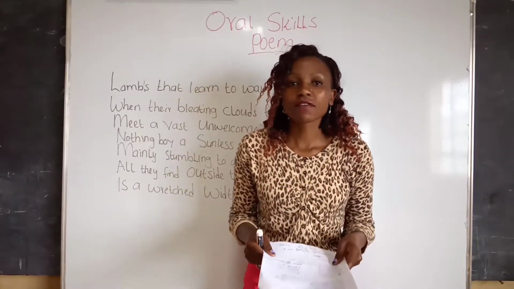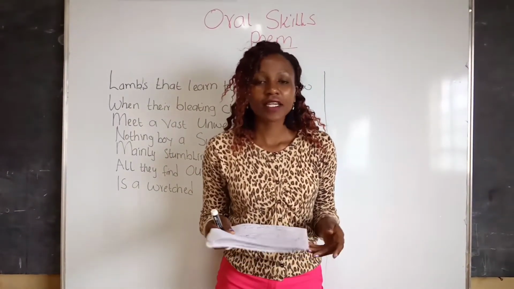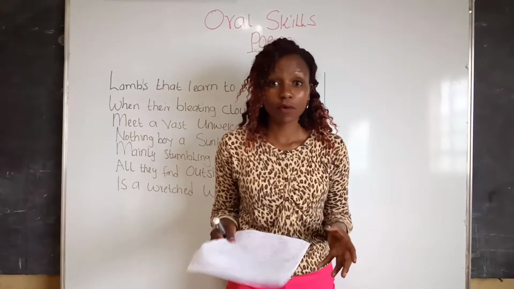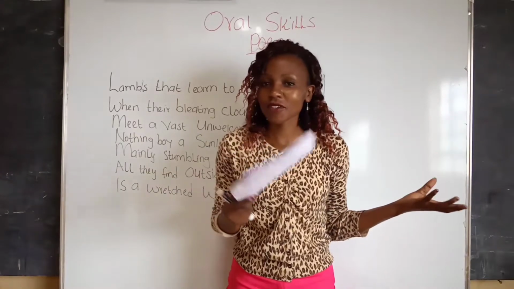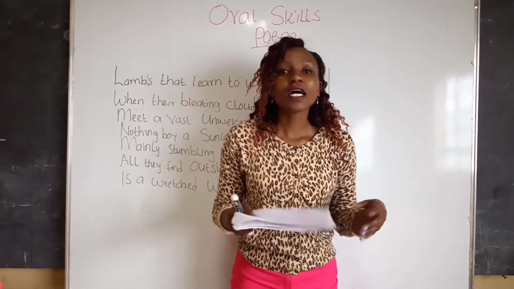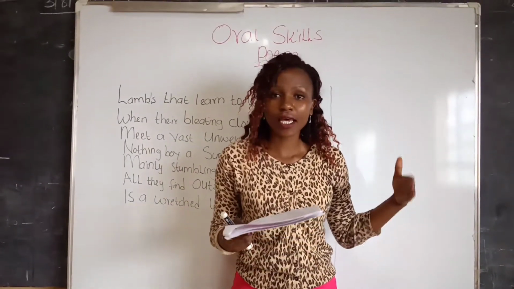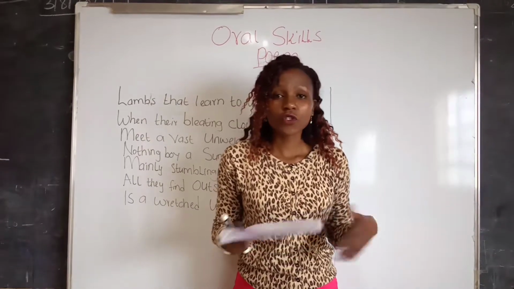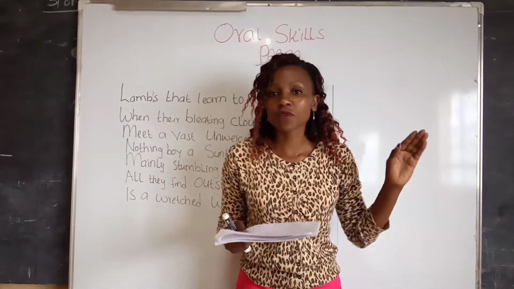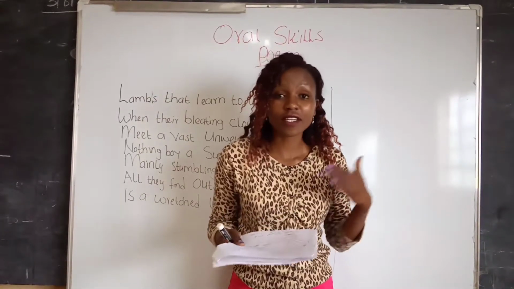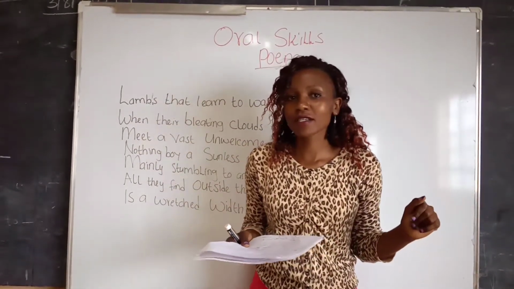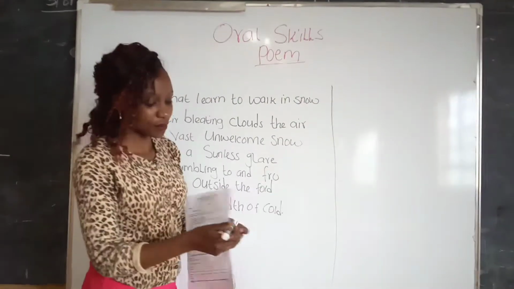Now we are going to answer the first question, which is telling us to describe the rhyme scheme of a poem. In describing the rhyme scheme of a poem, we focus on the last words of each line of a poem. For you to get the correct rhyme scheme, you have to pronounce the words to see if they produce the same sound at the end. So we're going to do that for this poem.